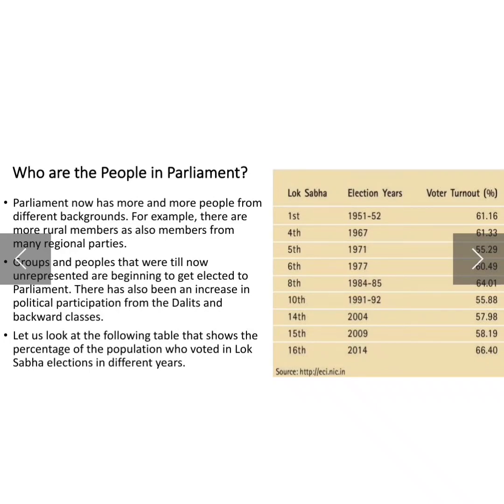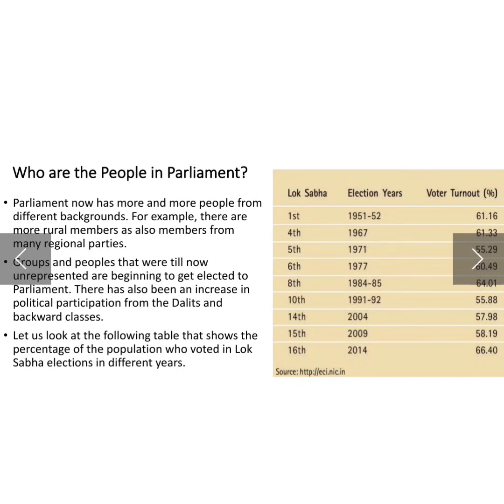Now, there is one table shown in your NCERT book in which you can see the increased percentage of the population who voted in the Lok Sabha election in different years. For the first time, there was hardly 61.16%. In the next election, 1967, there was 61.33%.